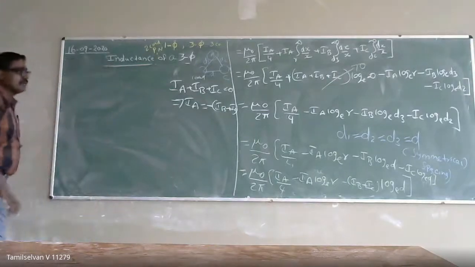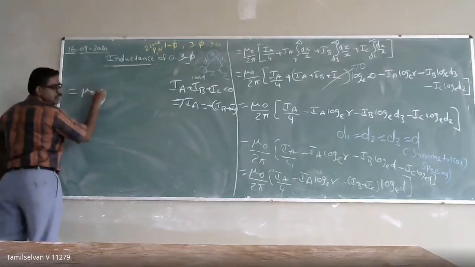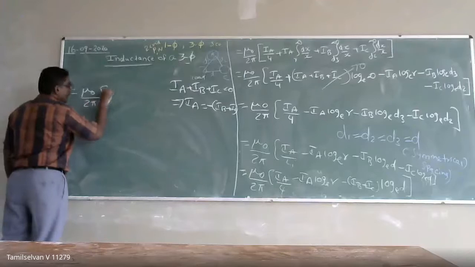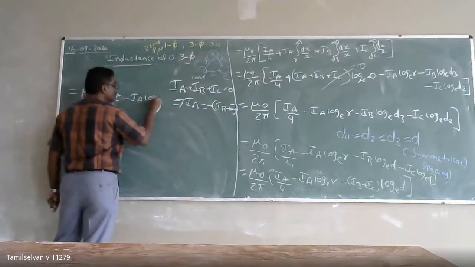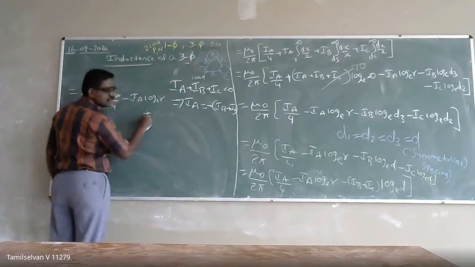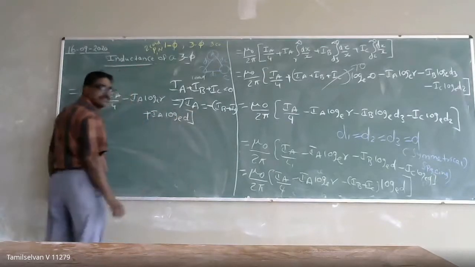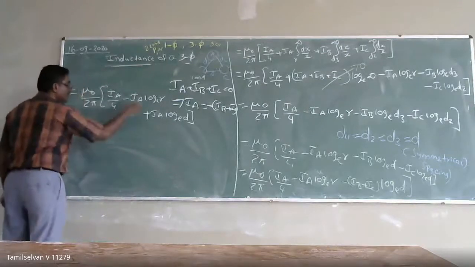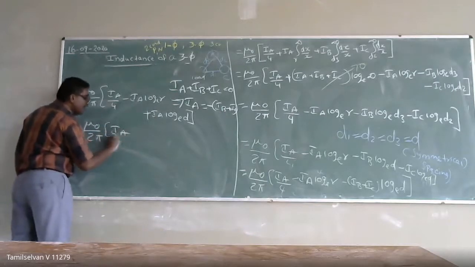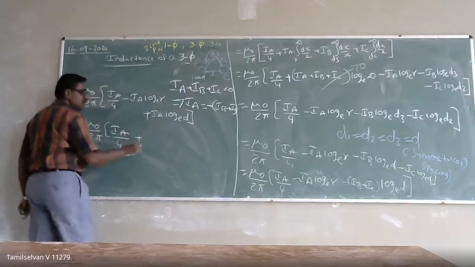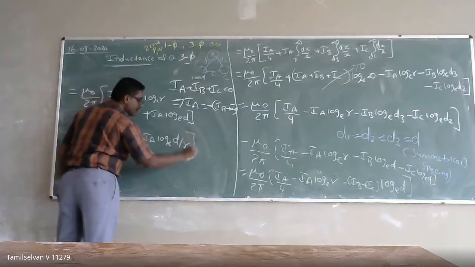So now what will I get? Mu naught by 2 pi, IA by 4 minus IA into log base e of r plus IA into log base e of D. So I can write it as mu naught by 2 pi, IA by 4 plus IA into log base e of D by r.